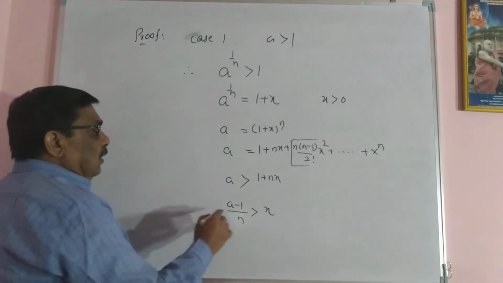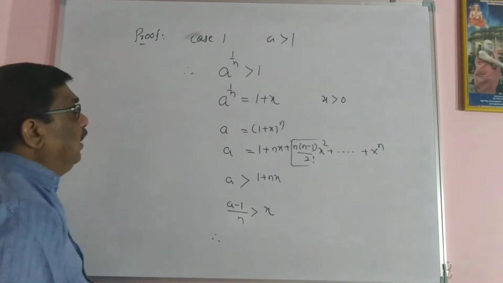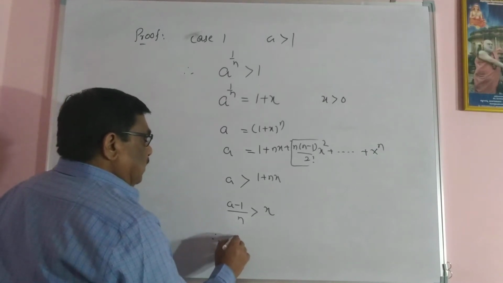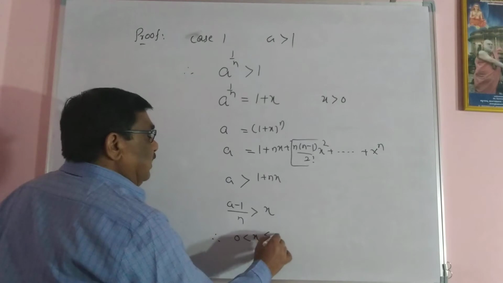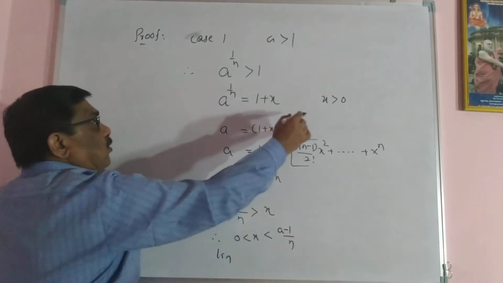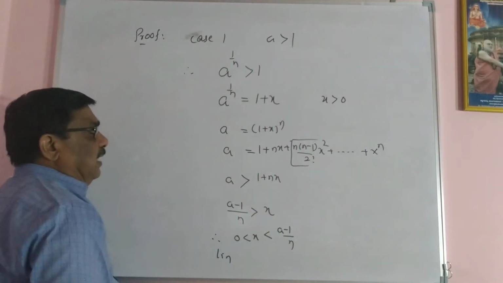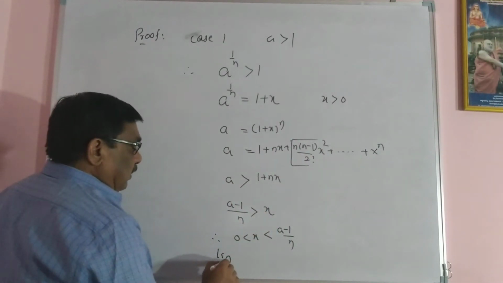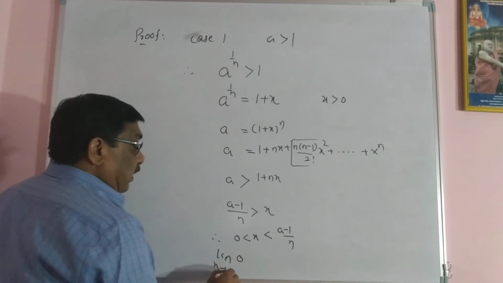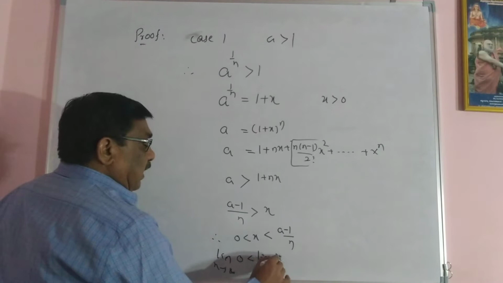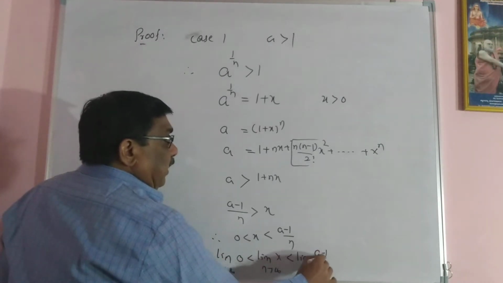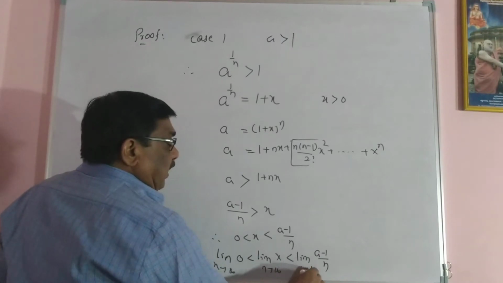Therefore, if I consider this, x is greater than 0 and less than (a minus 1) divided by n, because x is a positive number. Taking the limit, 0 is less than the limit of x as n tends to infinity, which is less than the limit of (a minus 1) divided by n as n tends to infinity.